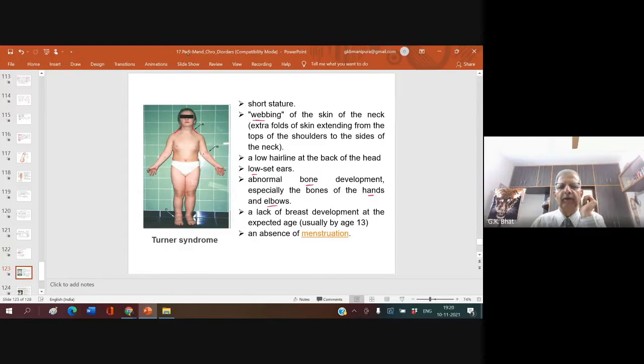A lack of breast development at the expected age, around the age of 13, and an absence of menstruation. They don't show periods. Understood? Clear? Any doubt? Hello? No, sir. Shall I go ahead?